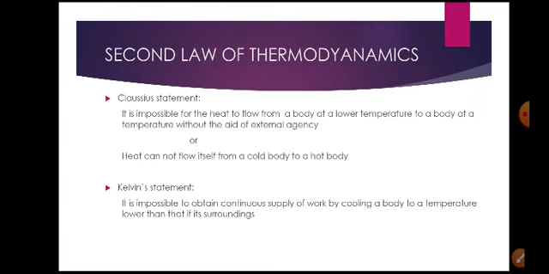The Clausius statement says it is impossible for heat to flow from a body at a lower temperature to a body at a higher temperature without the aid of an external agency.